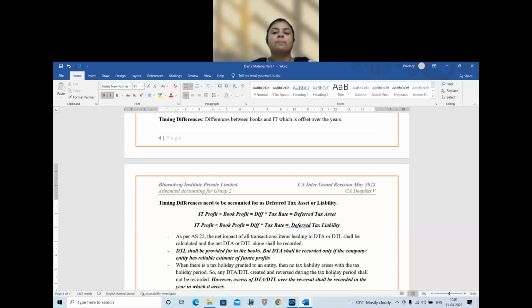Say, if the company is a startup, there can be a period for which a tax benefit is granted, where for the first 5 years tax need not be paid. Tax will be paid only from the 6th year, even if the company is making profit for 5 years. So, for the tax holiday period, if the DTA or DTL is getting offset within the 5 years, then to the extent it is getting offset, it shall not be recorded. Let's take an example and understand.